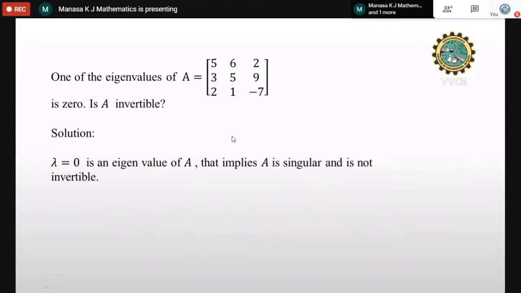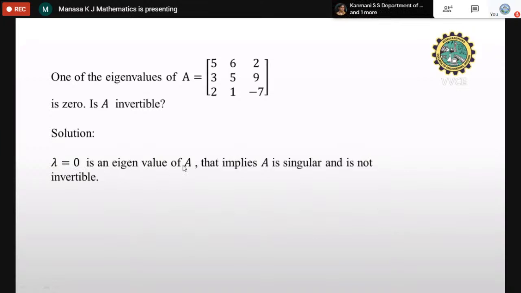Next question. One of the eigenvalues of matrix A, which is 5, 6, 2, 3, 5, 9, 2, 1, minus 7, is 0. Lambda is equal to 0. Is A invertible? Solution. They have given that one of the eigenvalues is 0, so I'll take one value as 0.